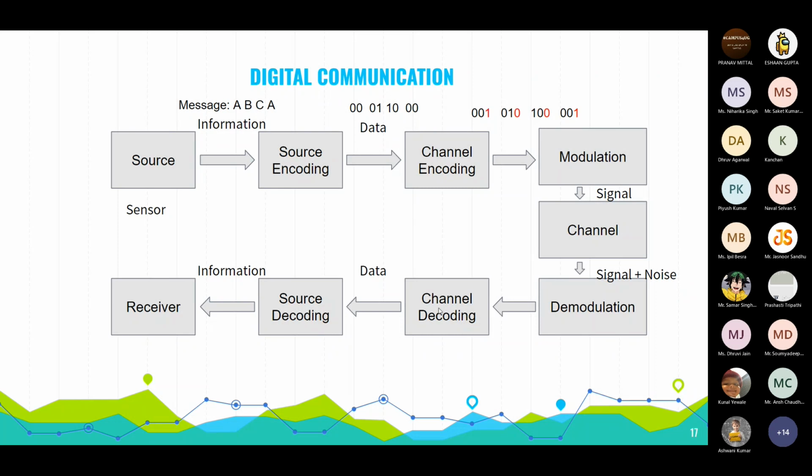Now that binary code is sent into source decoding, where the binary code is turned into a message like ABCA again and sent to the receiver. So this is all digital communication, how digital communication happens.